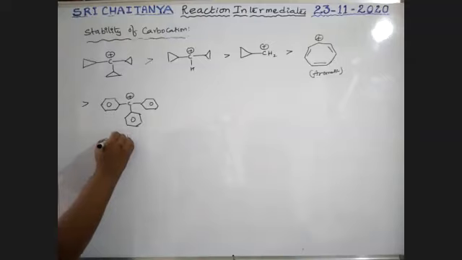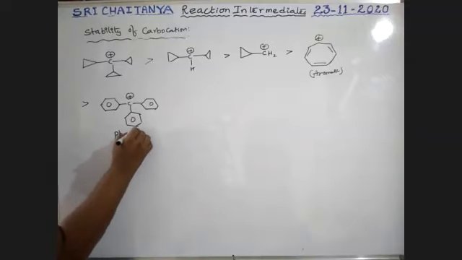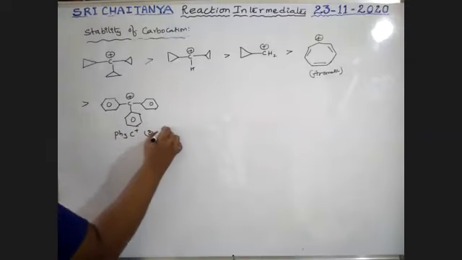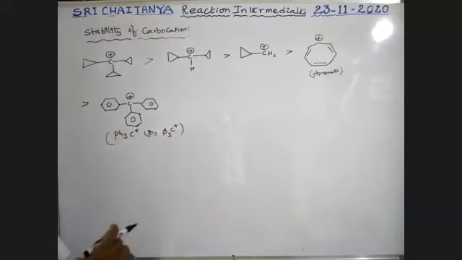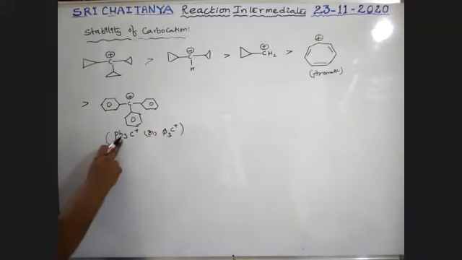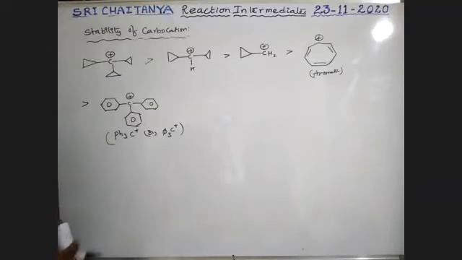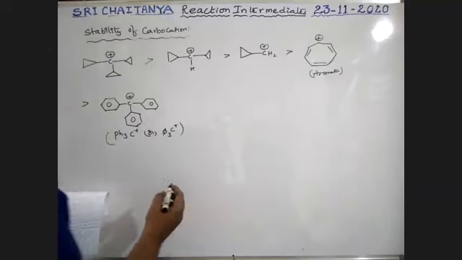Plus, boys, this is commonly written Ph3C+ or Ar3C+. Both are used. One benzene ring is equal to one Ar, or one benzene ring is equal to one Ph. Ph means phenyl. Triphenyl carbocation, triphenyl methyl carbocation, which is more stable than